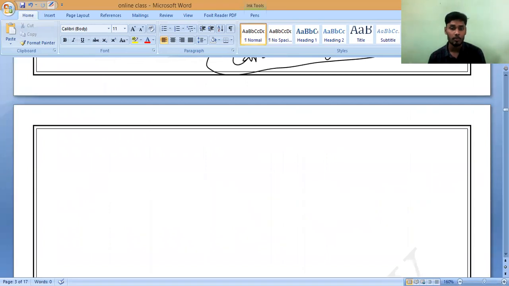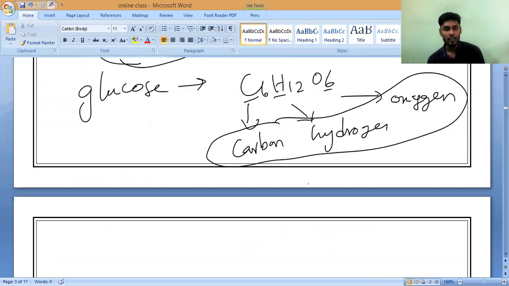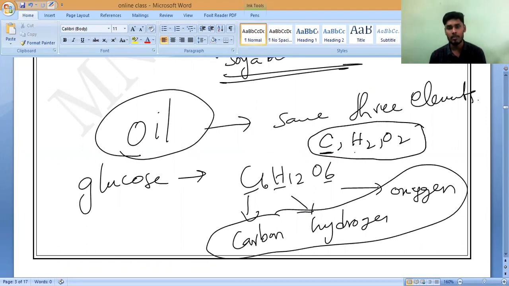That is a very important point which you have to write down. Please write it. Oils and fats are also made up of the same three elements, called carbon, hydrogen and oxygen. Do you understand, Mari? These are the symbols of elements.